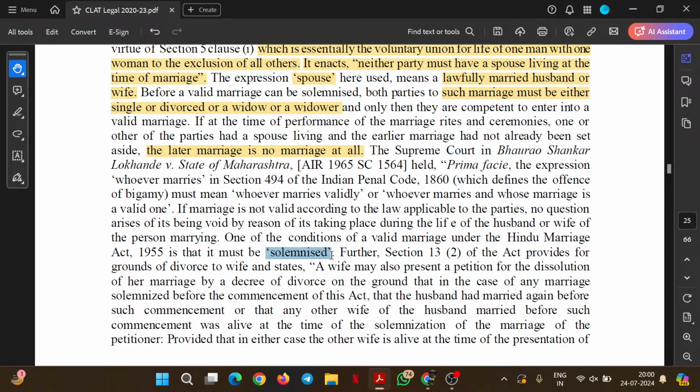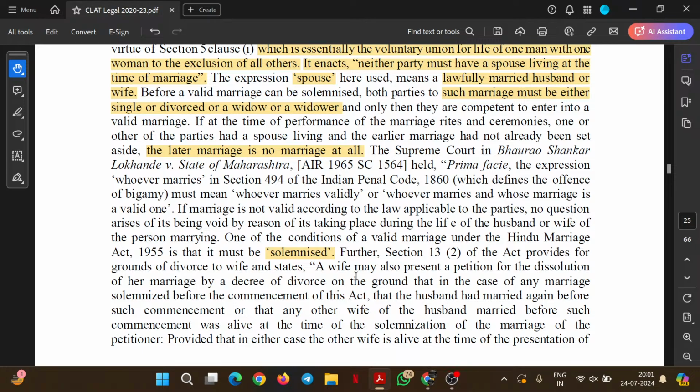Solemnized, as I have earlier told you, means completion of a marriage through proper rites or rituals that are associated with a particular religion of the people being married. For our cause, we can take the Hindu religion.